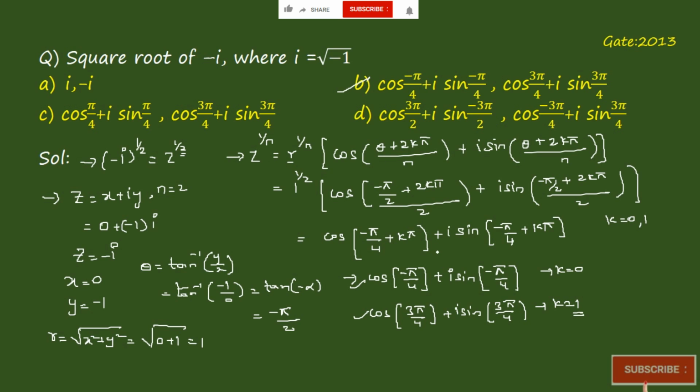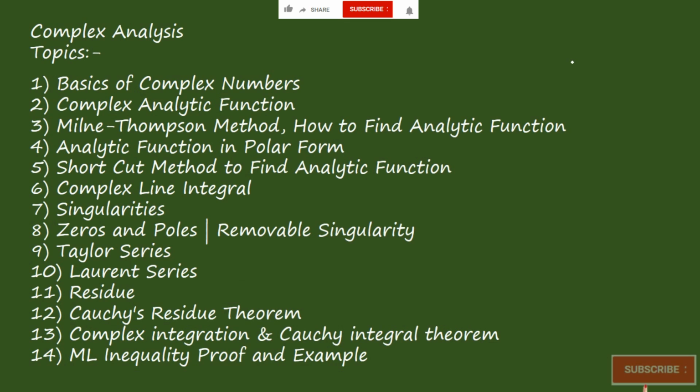So answer is B. In complex analysis, we have till now seen the basics of complex numbers. In the next session, we will be looking at the following videos: complex analytic function, Milne-Thomson method to find an analytic function, analytic function in polar form, shortcut method to find an analytic function, complex line integral, singularities, zeros and poles and removable singularities, Taylor series, Laurent series, residue, Cauchy residue theorem, complex integration, Cauchy integral theorem, then ML inequality. We'll be proving it and looking at one example of it.